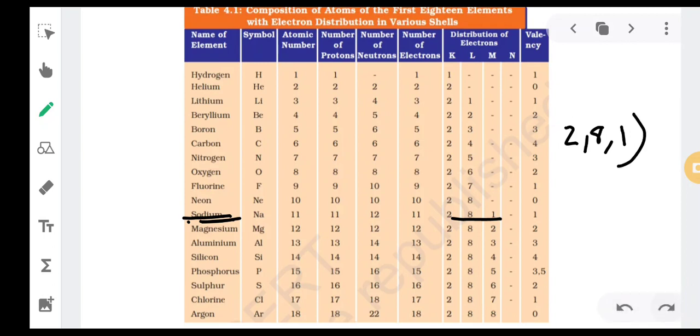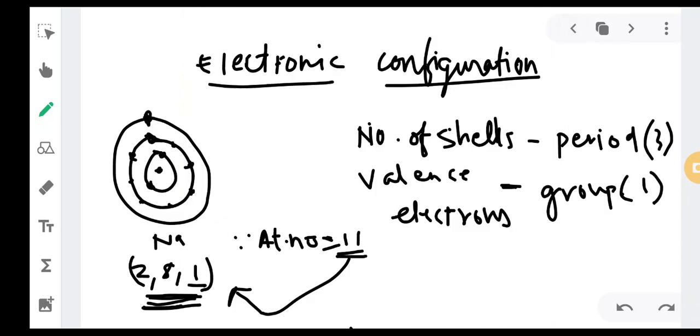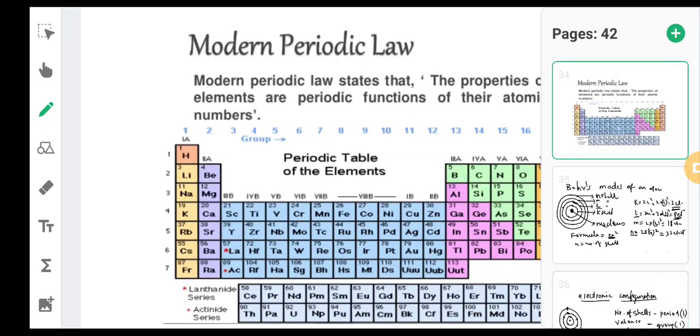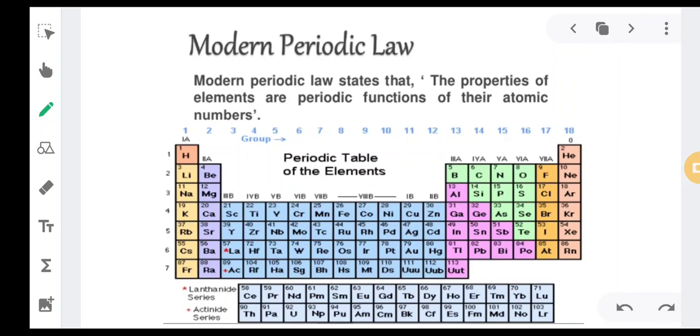ओके. सो आता why this is important is to know where this element will be placed in the modern periodic table. आता तुमकां जेन्ना इलेक्ट्रॉनिक कॉन्फिगरेशन दितले तेजे वयल्यान तुमकां पोजिशन ऑफ द एलिमेंट कळटलें इन द मॉडर्न पिरियॉडीक टेबल. मॉडर्न पिरियॉडीक टेबलान भितून सोडियम खंय प्लेस केला. Where sodium is placed, it is placed in the first group. This is group. All these are nothing but what? They are groups and these are nothing but what? These are periods. Okay. I told you there are 18 groups and 7 periods in modern periodic table.